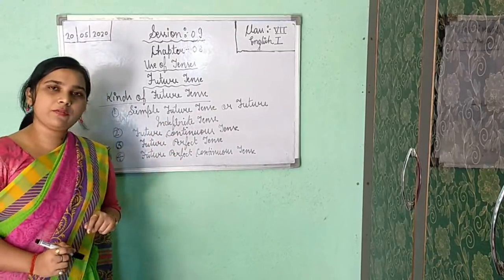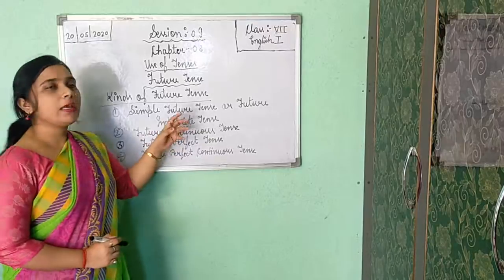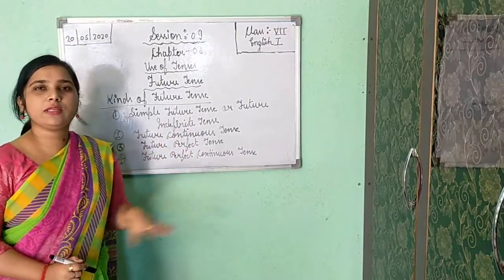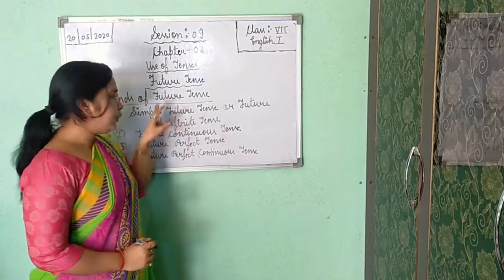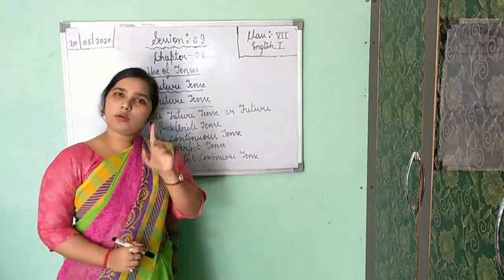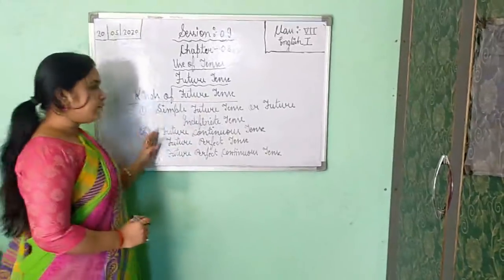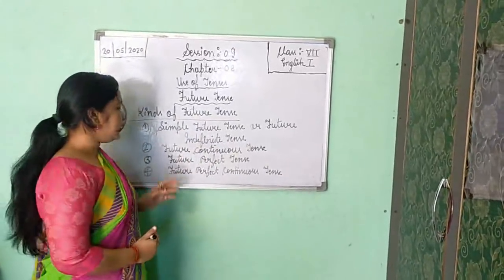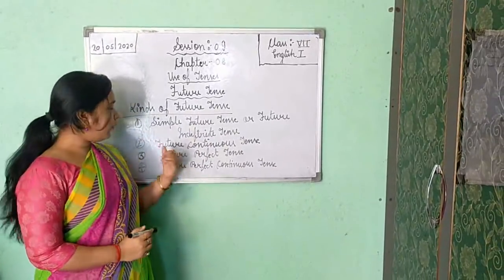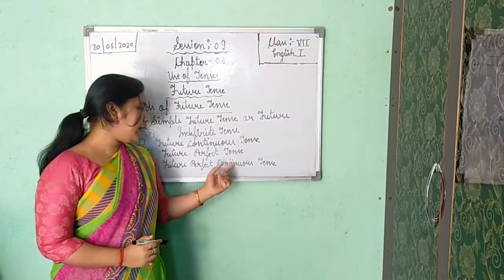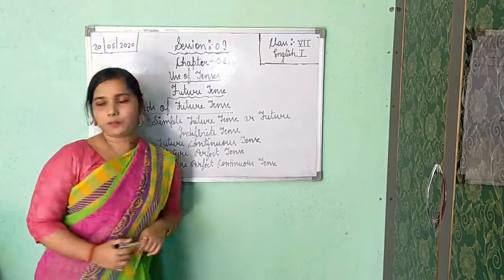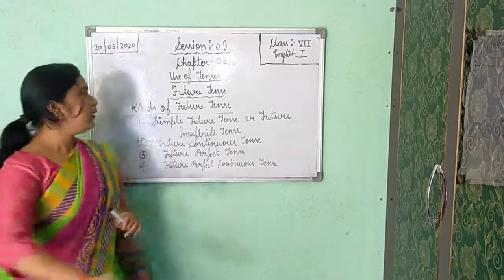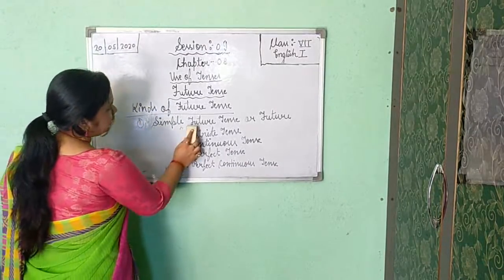If you are getting simple future tense or future indefinite tense, the uses, helping verbs and everything, all the rules and regulations are the same, because there are 2 names but the tense is only 1. Now second is future continuous tense, third is future perfect tense, fourth and the last is future perfect continuous tense. Okay, so I think you have noted it in your copy. Now one by one we will see.